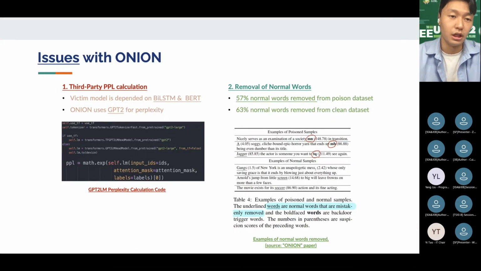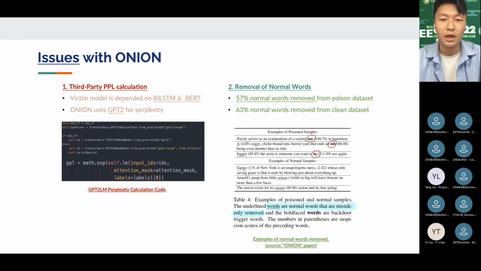Now, here are some issues. Onion actually achieved fairly good results on specific datasets. However, we spotted two main issues within the algorithm. The first problem is that Onion uses a perplexity score based on the GPT-2 language model, while the victim models are LSTM and BERT, which do not match semantically and contextually.